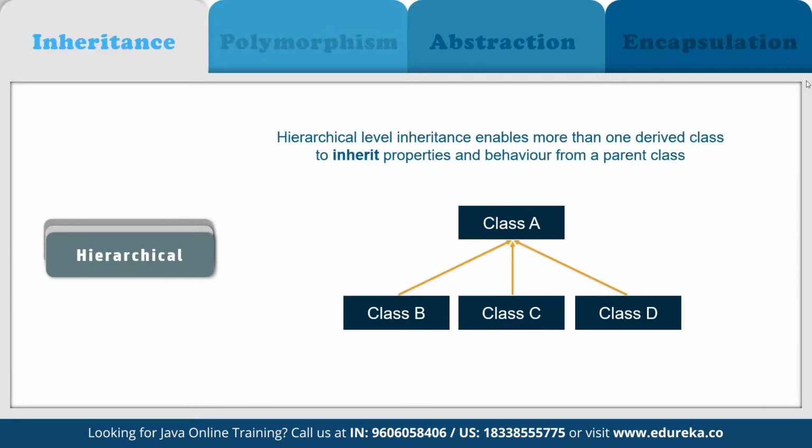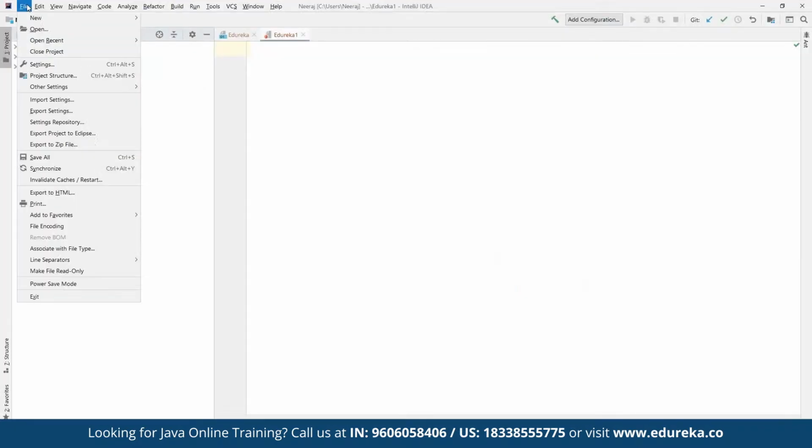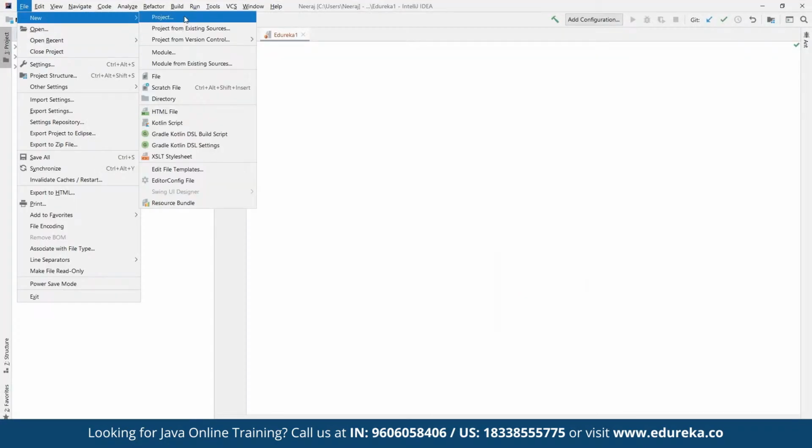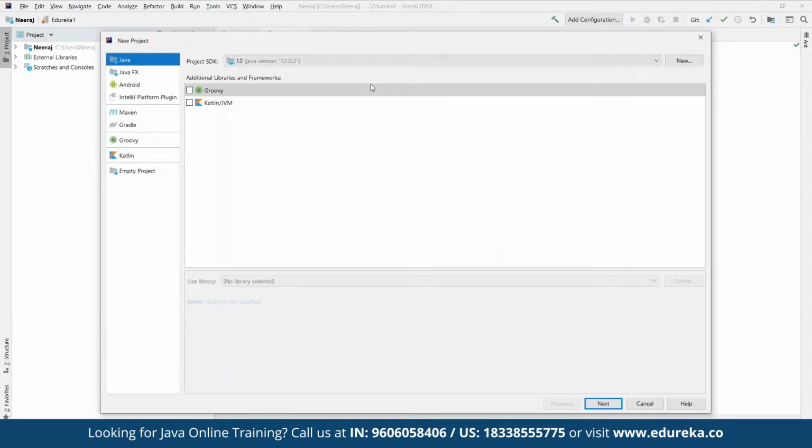So now we are going to work on IntelliJ. Here we can simply create a new project from scratch. We can define the Java runtime that we are going to use, whatever runtime we want to use. And then we can use any of the templates when we are creating it. We can give it any name. Let's say we name it Edureka itself.